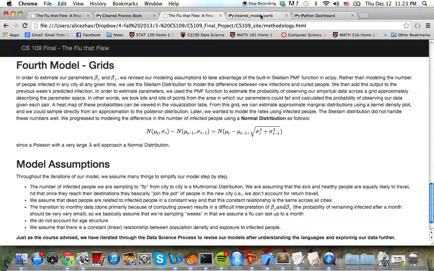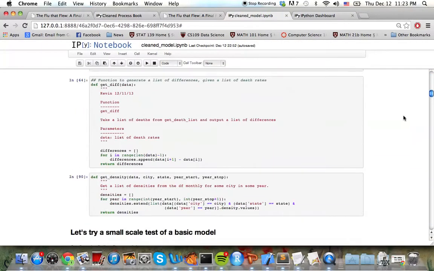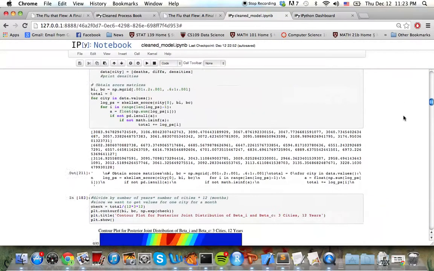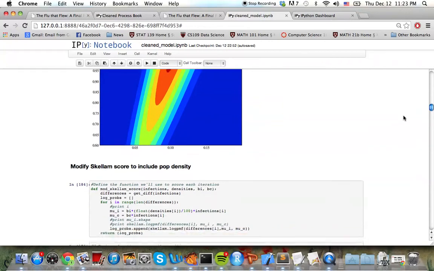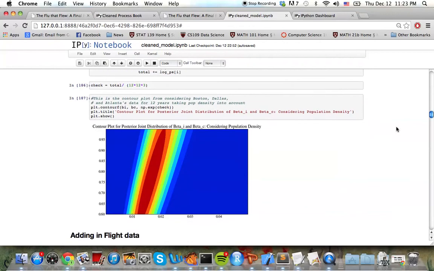Now that we have revised our question of interest to study probabilities, we also revised our modeling assumptions to take advantage of SciPy's skellam function. We are now more interested in the difference between infected people from timestamp to timestamp and are able to estimate the probability of observing our empirical data across a grid of possible parameter values.